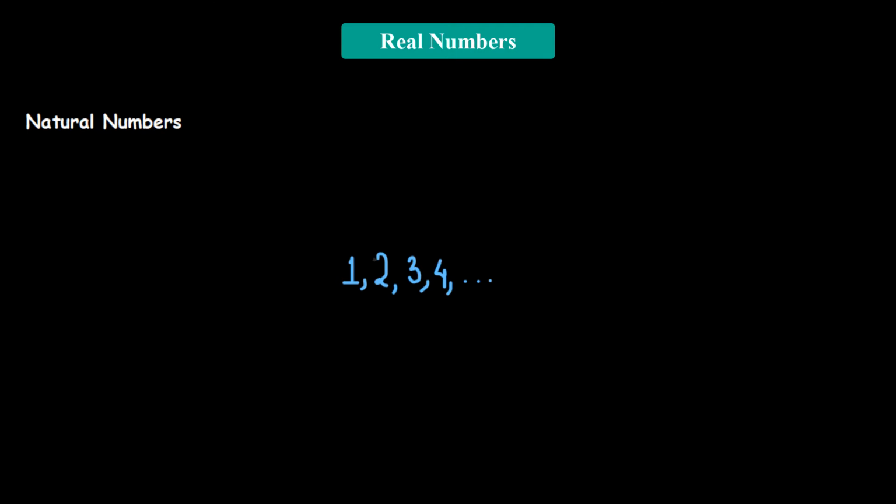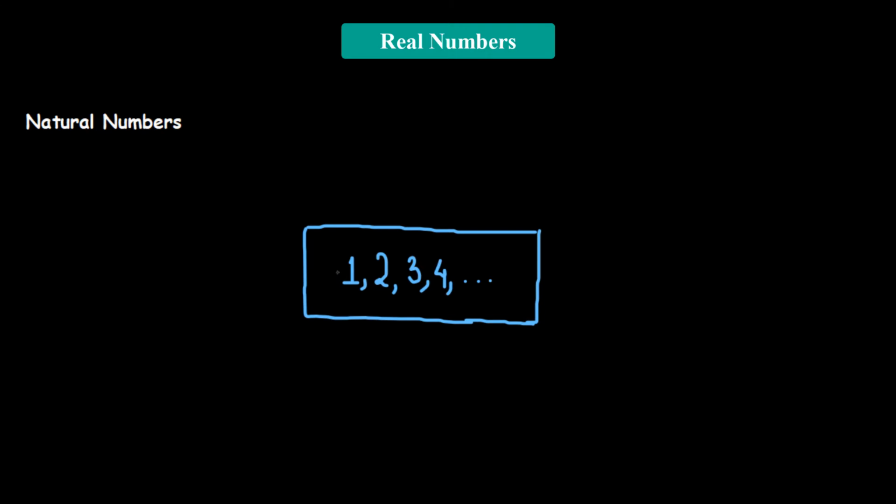You can think of natural numbers as a collection of numbers where the lowest countable number is going to be 1. These are what natural numbers are. Now we can ask, isn't 0 a natural number? No, indeed it's not a natural number. That's because you cannot count 0 using our fingers.